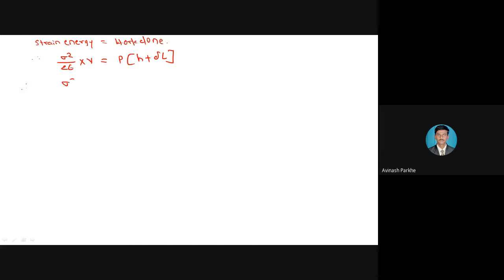Then sigma square upon 2E, as it is volume, I can replace in the form of area into length, which is equal to P in bracket H plus delta L, means PL upon AE. Because as we know that delta L is equal to PL upon AE.